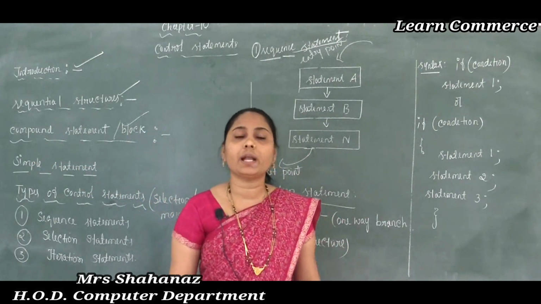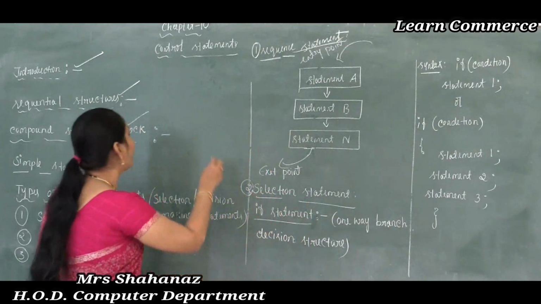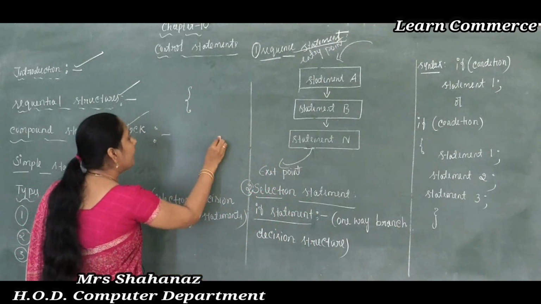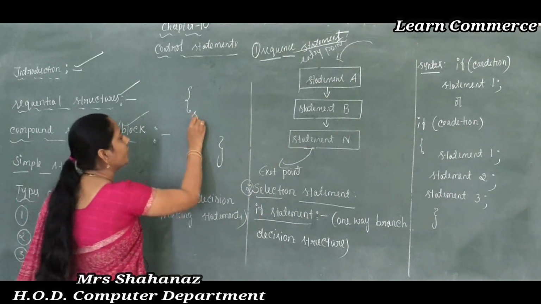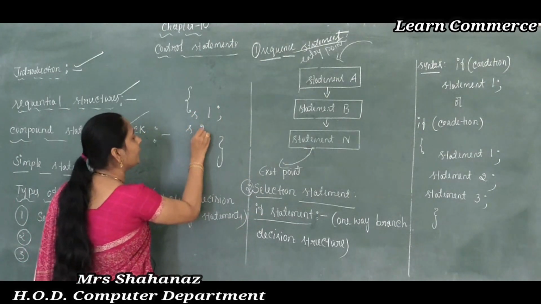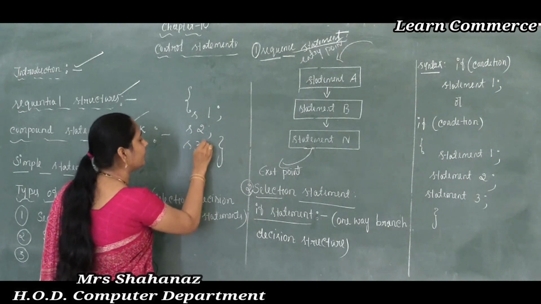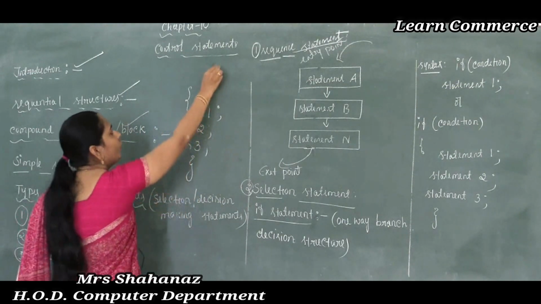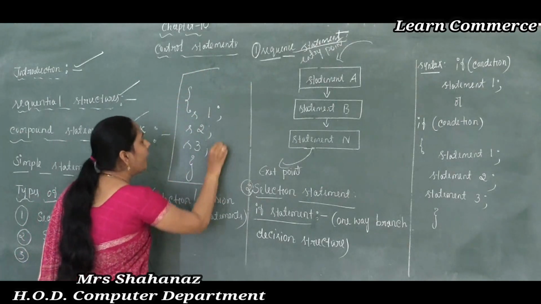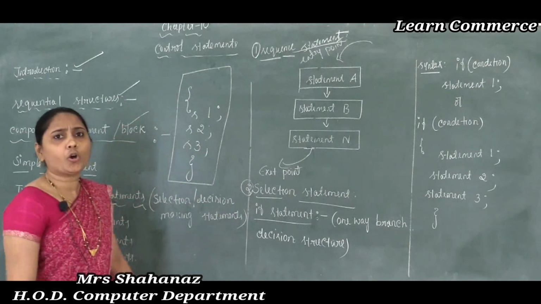So what about the compound statement or block? Here we have statement 1, statement 2, statement 3, and after completing we use the flower bracket. Now this is the example of the compound statement or block.